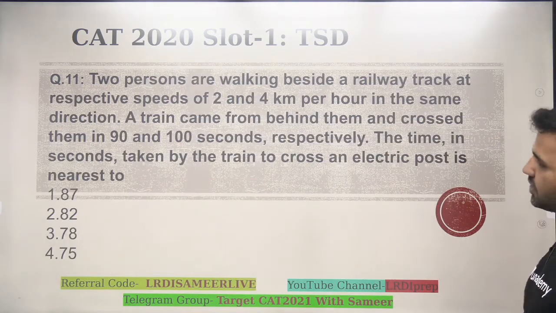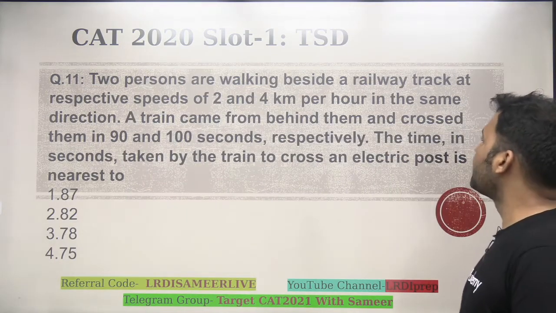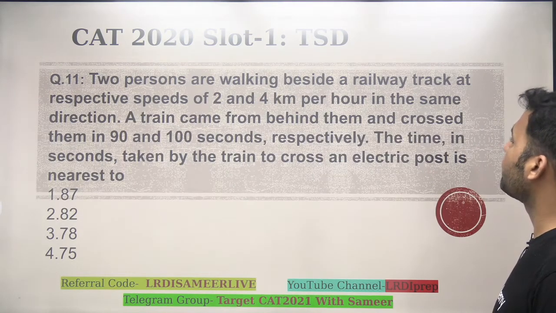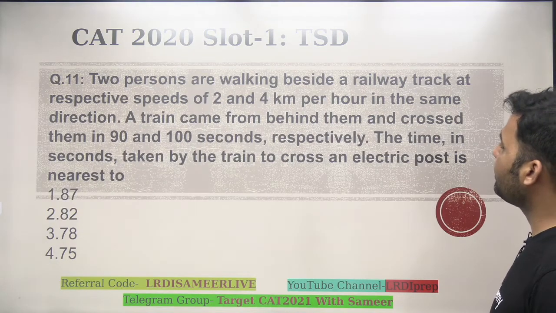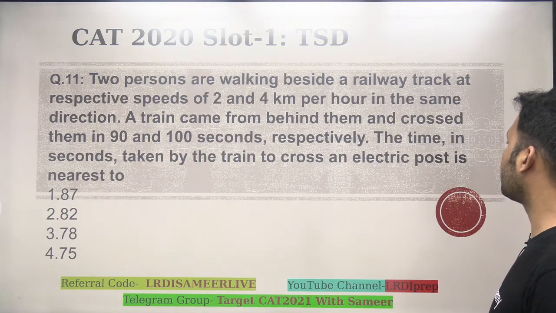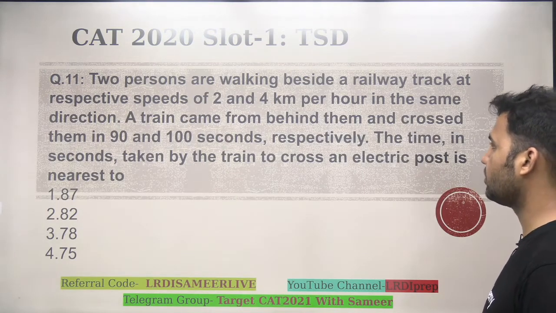Here is one more question, question number 11. Two persons are walking beside a railway track at respective speeds of 2 and 4 km per hour in the same direction. A train comes from behind them and crosses them in 90 and 100 seconds respectively. The time in seconds taken by the train to cross an electric post is nearest to. Okay.